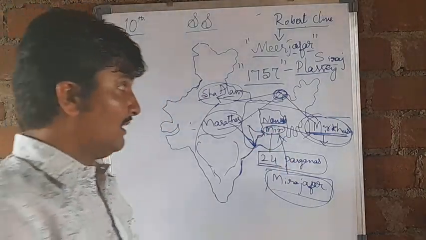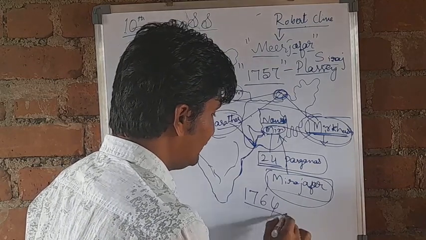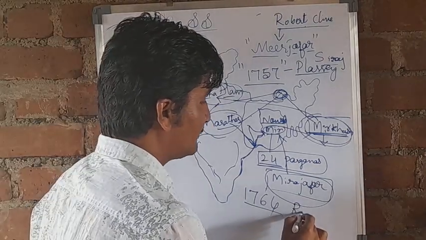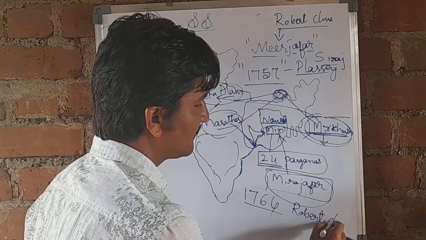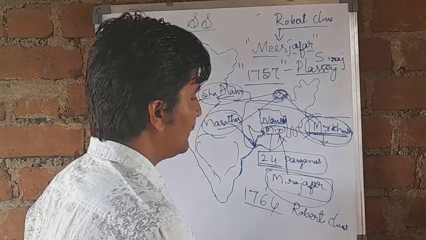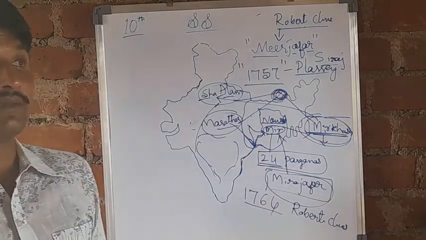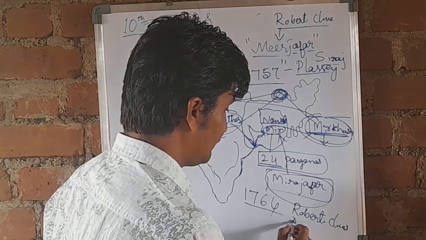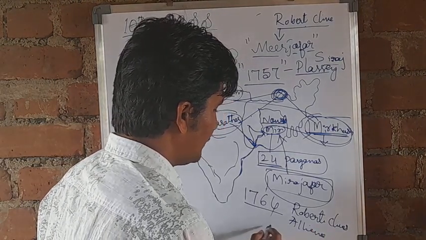So in the year 1764, Robert Clive's army and these three alliance armies met at the place called Buxar.